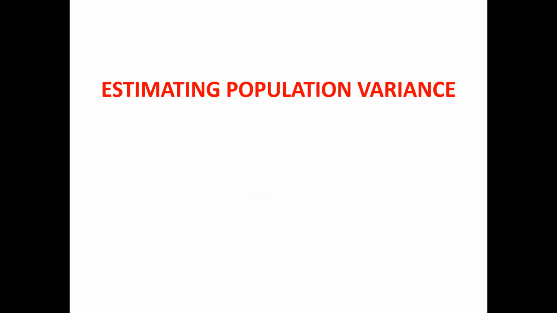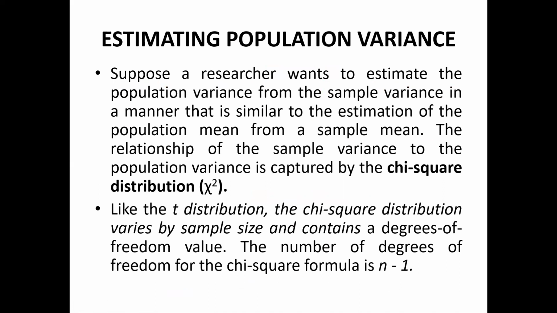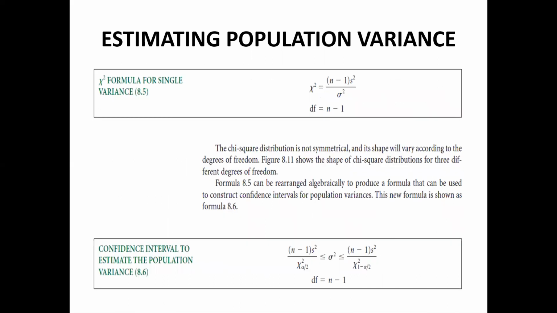So if you look at population variance, then generally there is a third distribution that is called the chi-square distribution. We use the chi-square distribution. Suppose a researcher wants to estimate the population variance from the sample variance in a manner that is similar to the estimation of the population mean from a sample mean. The relationship of the sample variance to the population variance is captured by the chi-square distribution. So you are calculating the sample variance, and with the help of that sample variance you want to calculate the population variance, then you would use the chi-square distribution. So this is the formula for chi-square: (n − 1)s² divided by σ². s² is the sample variance and this is the population variance.